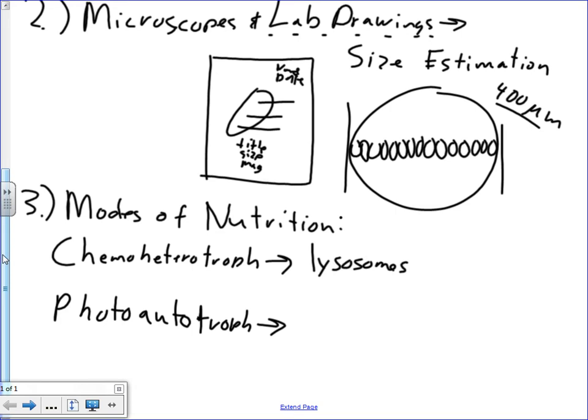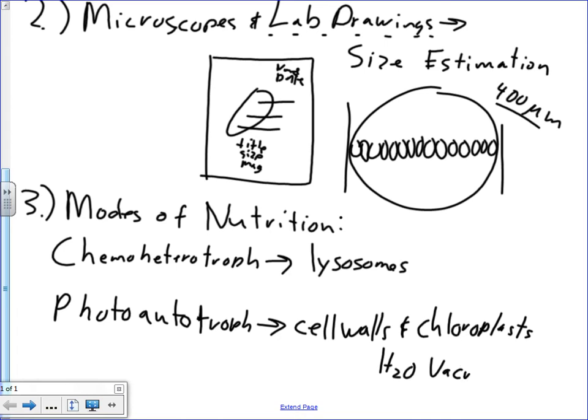Okay, photoautotrophs are going to have cell walls for support and chloroplasts and water vacuoles. Okay, chemoheterotrophs may also have centrioles.